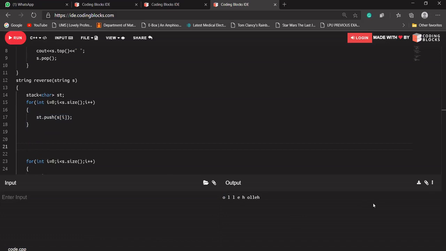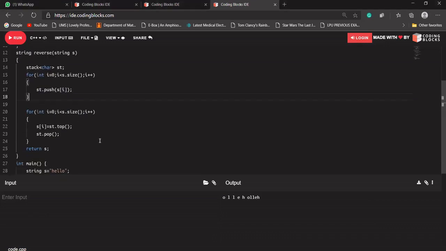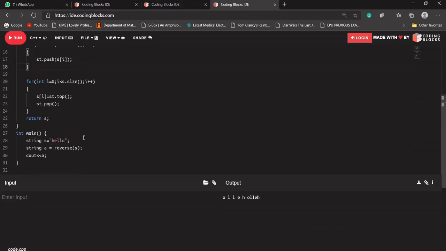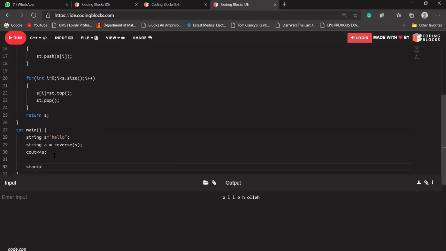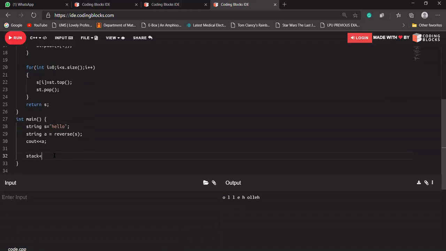So Shrey was asking, can we create a stack of stacks? Shrey, can you reply? Do I have to do it now, or are you just asking? Let's see what Shrey is saying. Let's check if it is possible.